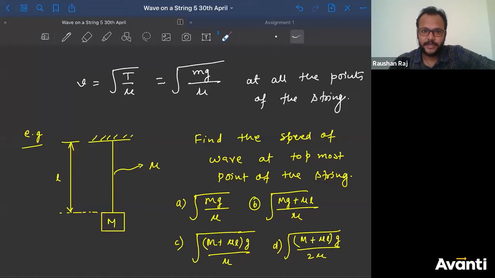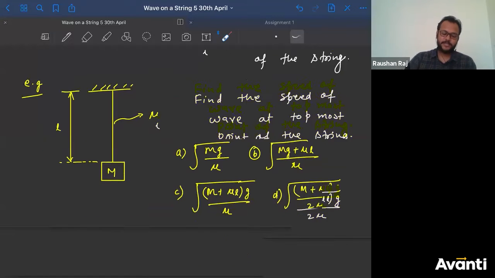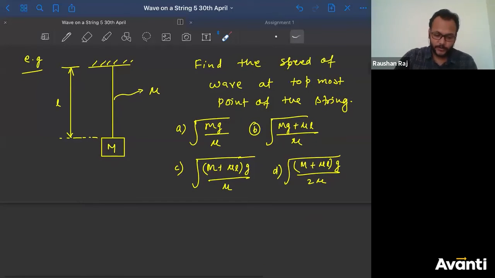Good, let me end the poll here. So 57% of you have gone for option C, 29% B, 9% A, 6% D. And many of you have gone for C in the chat section also. Let's see how we will solve it. Where do we need to find the speed? We need to find the speed at this point. So we have to find the tension at this point, and then the answer would be square root of T by mu. Find out the tension, put the value, and get the answer.